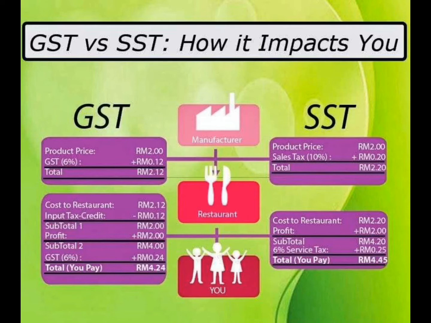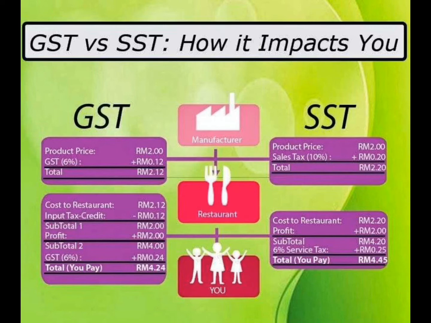From the 4 ringgit, when the customer uses the goods and services, they will be charged 6% of the price, and they have to pay RM4 and 24 cent. Compared to the SST calculation, the cost of the product from manufacturing is RM2 and 20 cent.